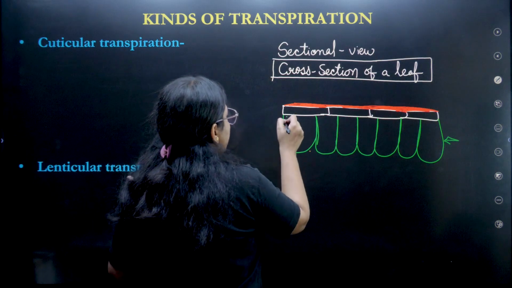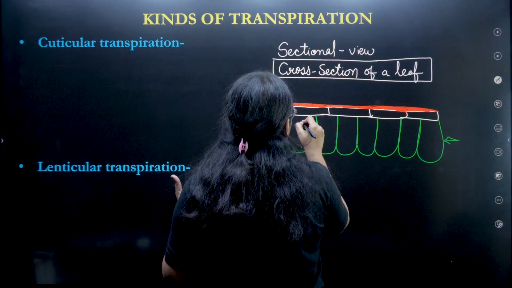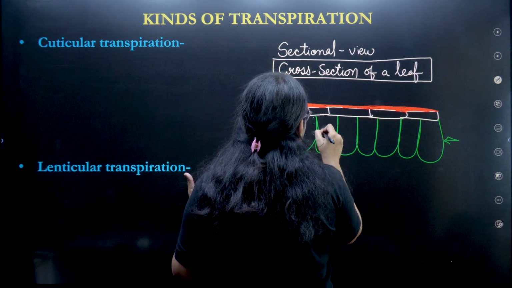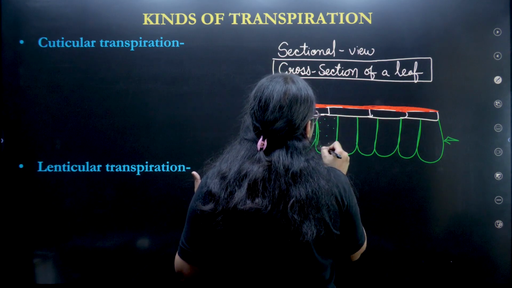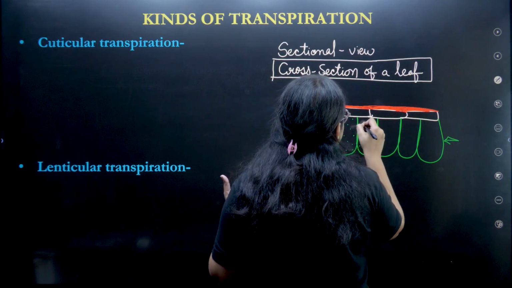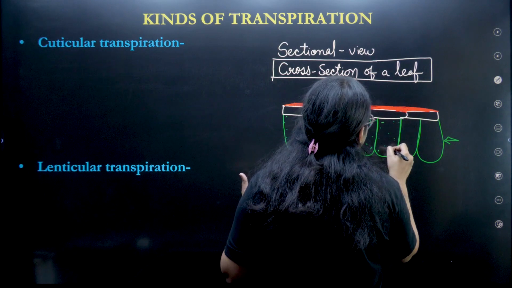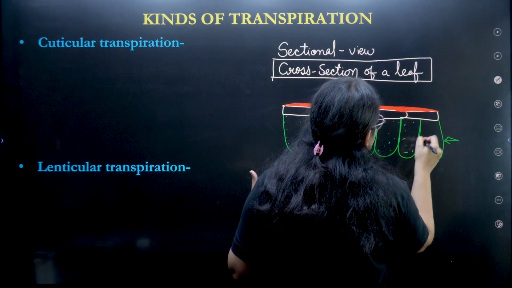It is tightly packed and has no intercellular space. We need to keep that in our mind.